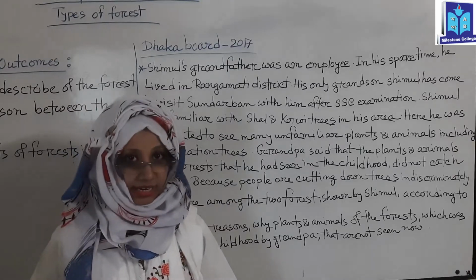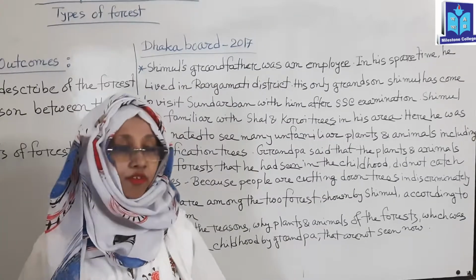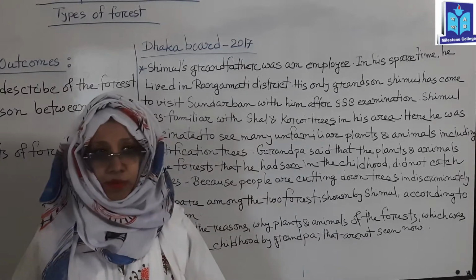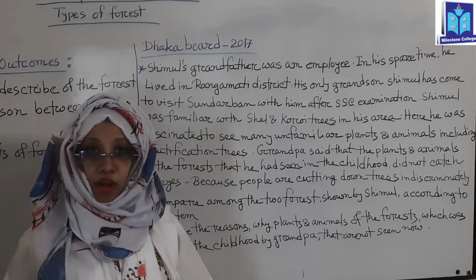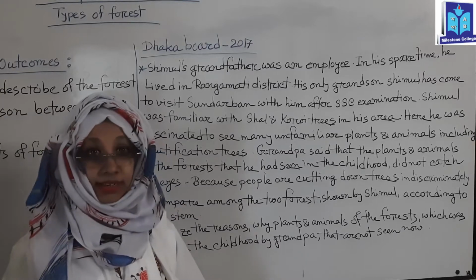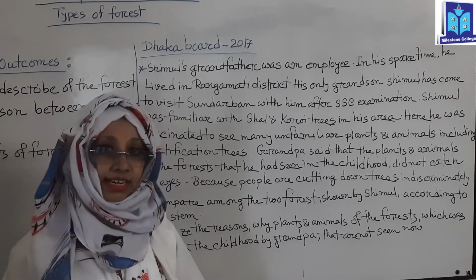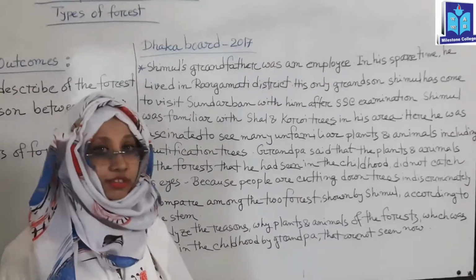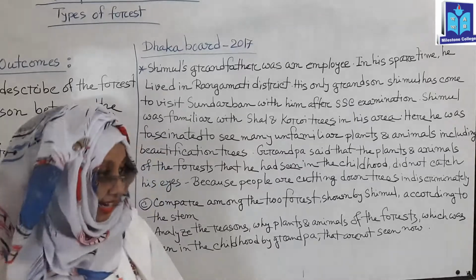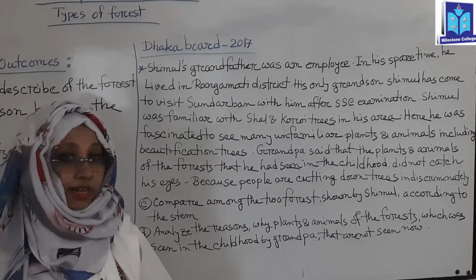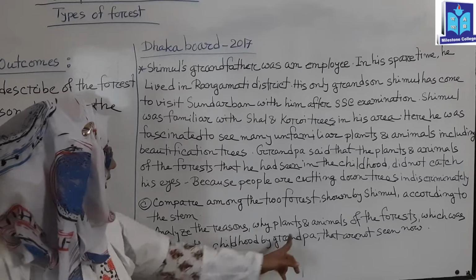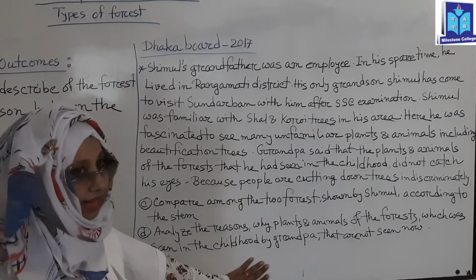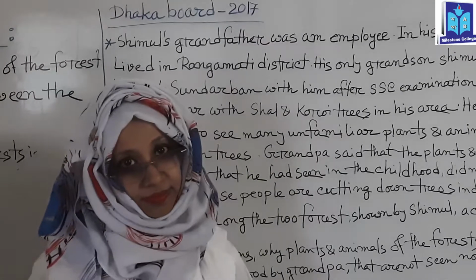Suppose the Royal Bengal tiger is the most widely used example for the Sundarban mangrove forest. This tiger is almost decreasing day by day. So the number of these tigers is also less day by day. So for this reason, forests are also decreasing day by day. And these are the most important reasons why the wildlife and animals in the forest which were seen in childhood by grandpa are not seen now.